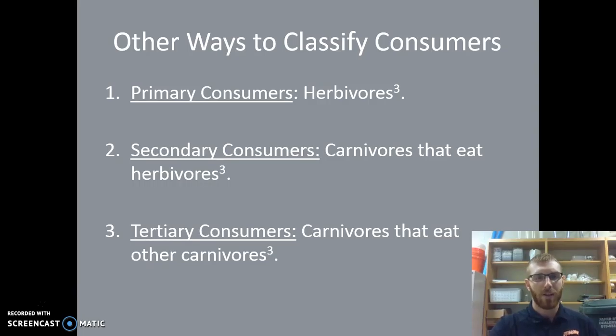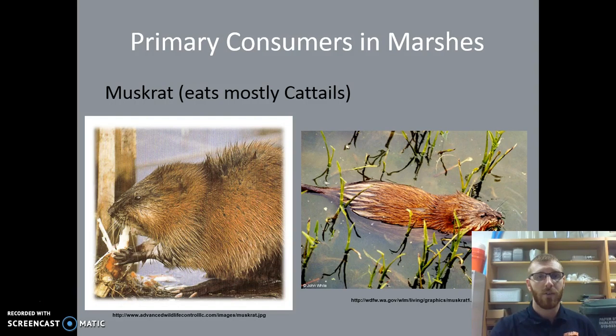There are other ways to classify consumers. We have primary, secondary, tertiary, and we can even go up to quaternary consumers depending on how big that food chain is. And you can see the level of classifications here beside those. Primary meaning first, secondary meaning second, tertiary meaning third, and quaternary meaning fourth.